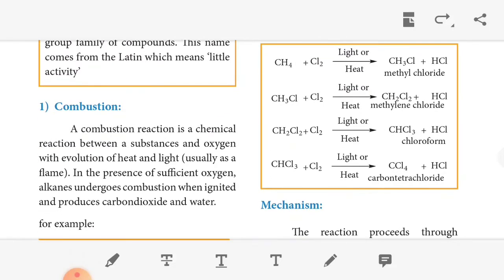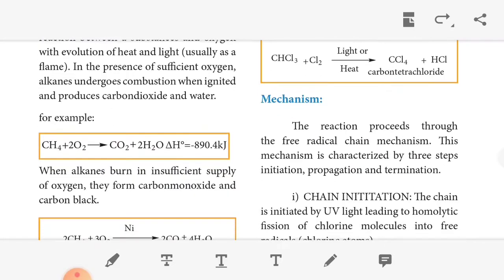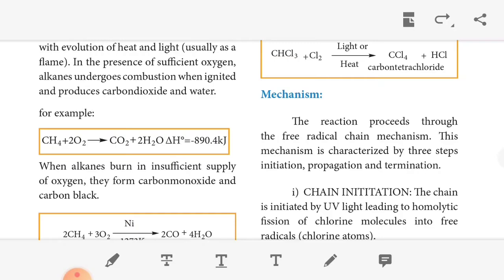First one, combustion. It catches fire immediately. A combustion reaction is a chemical reaction between a substance and oxygen, with the evolution of heat and light, usually as a flame. In the presence of sufficient oxygen, alkanes undergo combustion when ignited and produce carbon dioxide and water. For example, methane plus oxygen gives carbon dioxide plus water.